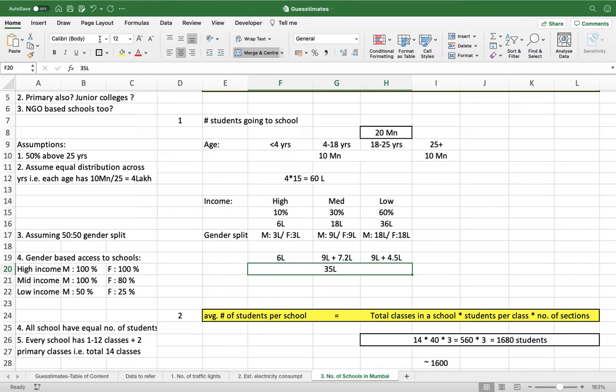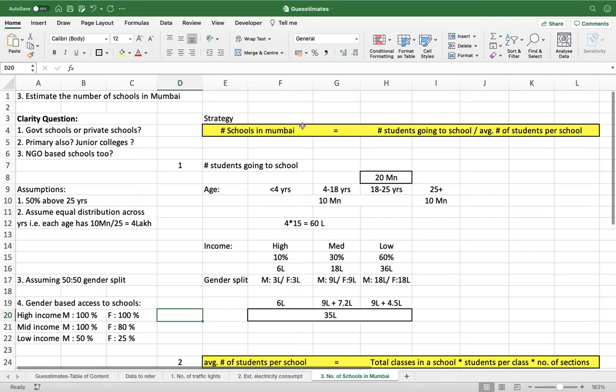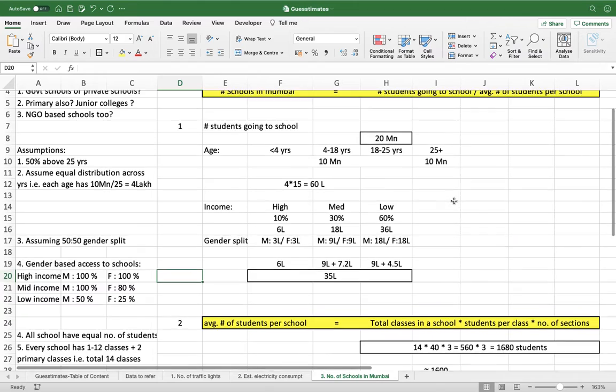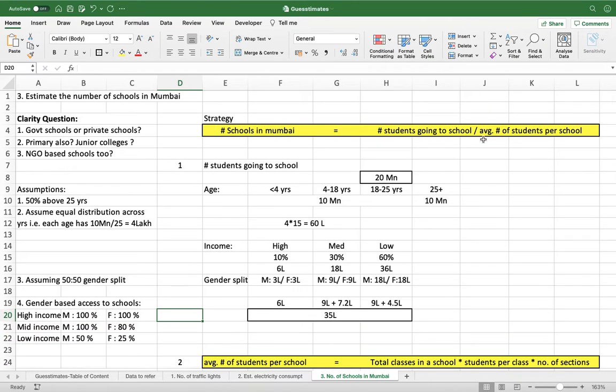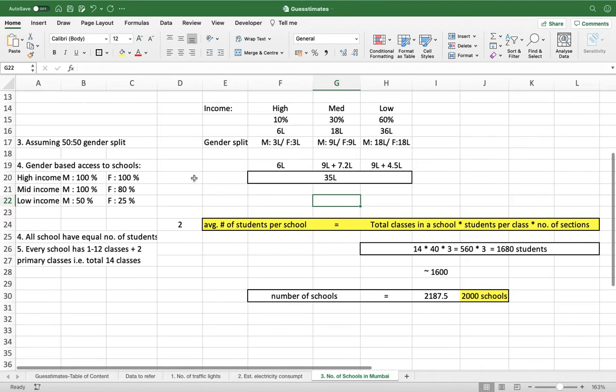Now, so in this equation, what we have calculated is number of students going to school. Now the second part which we need to calculate is average number of students per school. So to calculate this, if I write a top level formula, what do I need? I need total classes in a school, total students per class, and number of sections.